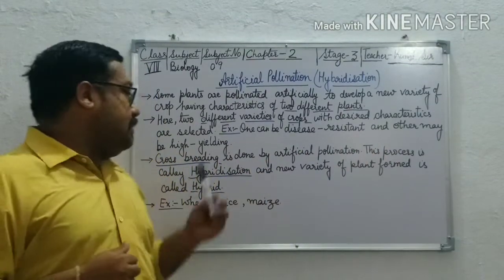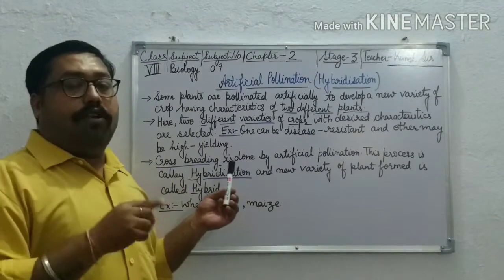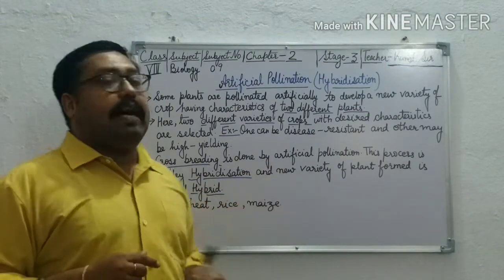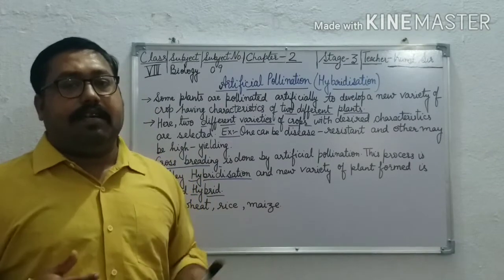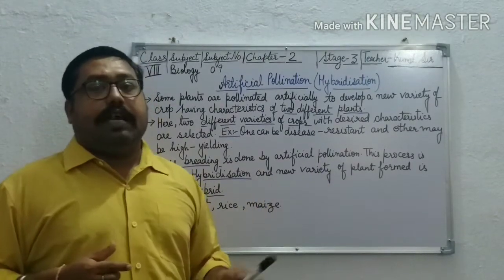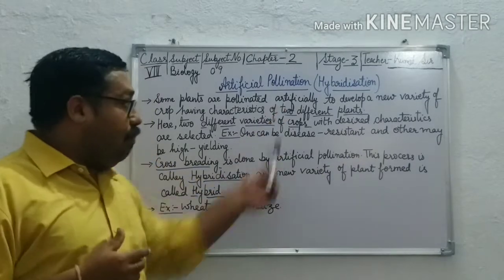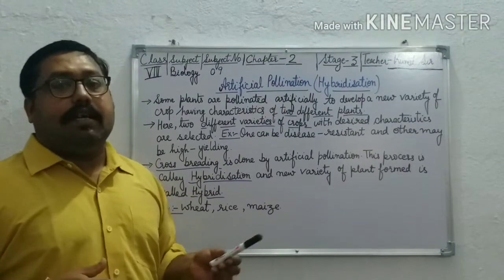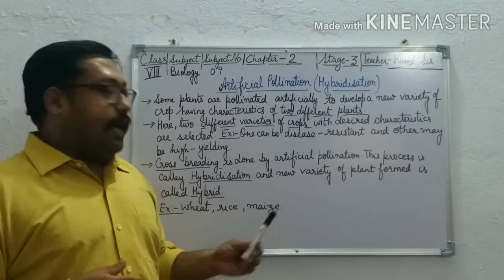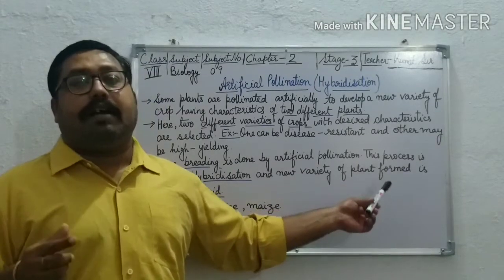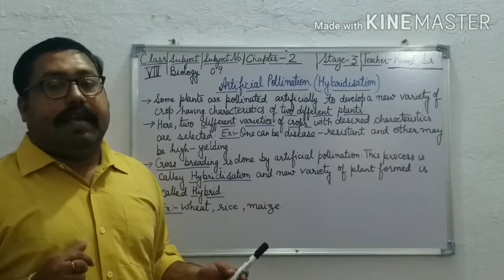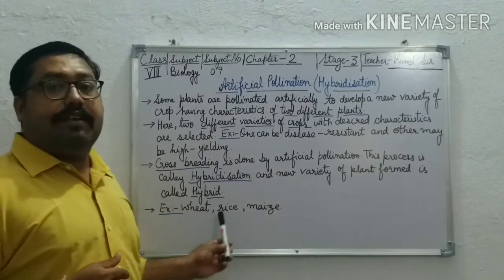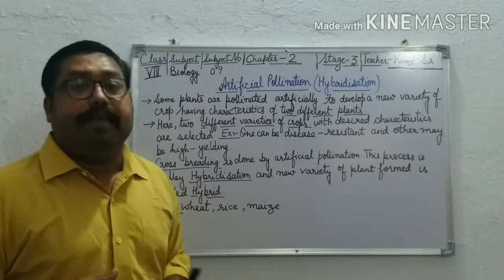After that, cross breeding is done by artificial pollination, and this whole process is called hybridization. The new variety of plant which is formed is known as a hybrid. Examples are wheat, rice and maize.